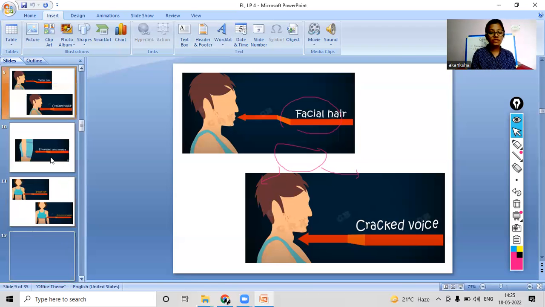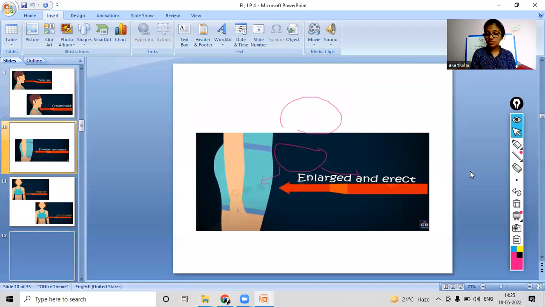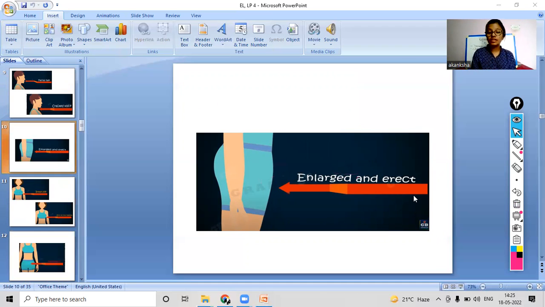Okay. Now we will see some more changes, and one of the changes that we can see is the enlarged and erect. What happens in the case of boys is that boys have a reproductive organ known as the penis. The penis gets enlarged, meaning it gets bigger, and it also erects. Erect means standing up, and this process happens when you enter the adolescence period. So this is also one of the important changes that happens during the adolescent period.